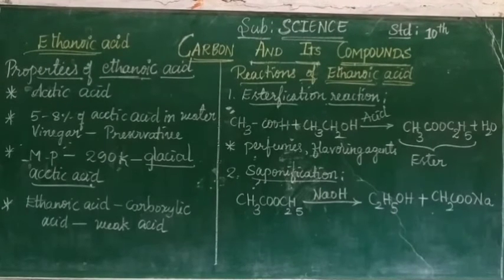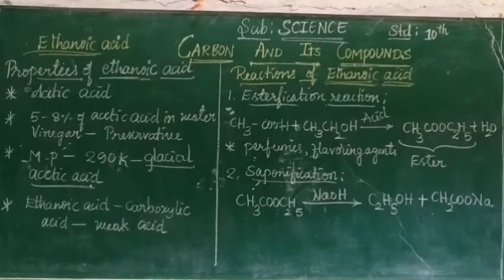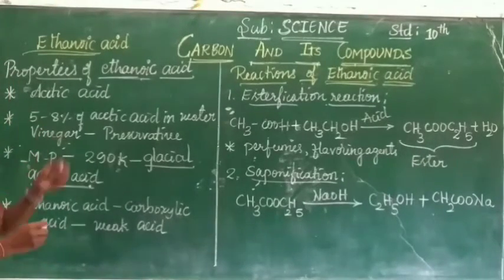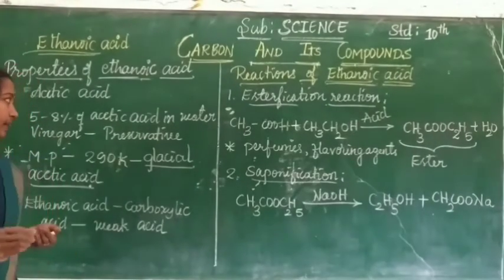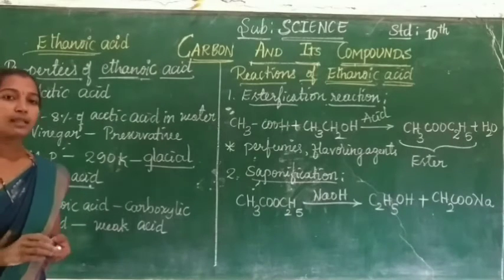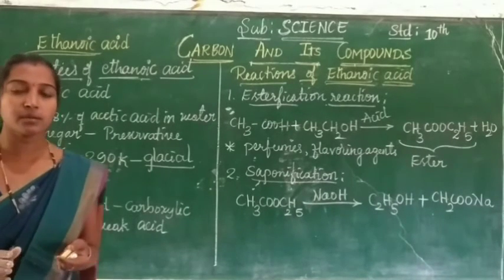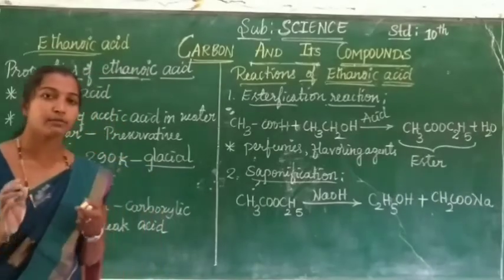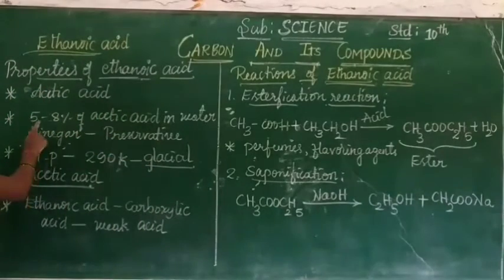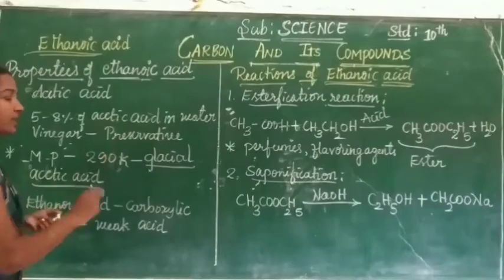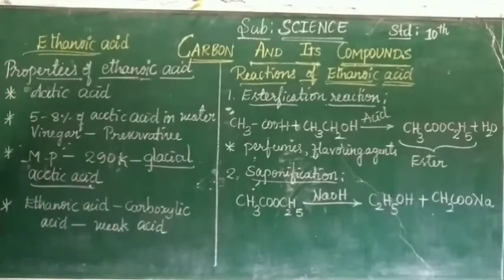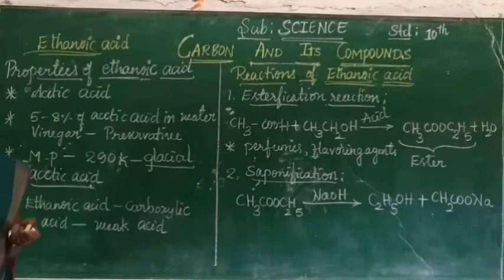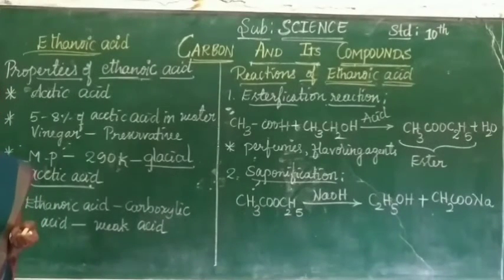Children, now let us come to study the second commercially useful carbon compound, ethanoic acid. The properties of ethanoic acid. Ethanoic acid is commonly called acetic acid. Ethanoic acid belongs to the carboxylic acid family. 5 to 8% of acetic acid in water is called vinegar.